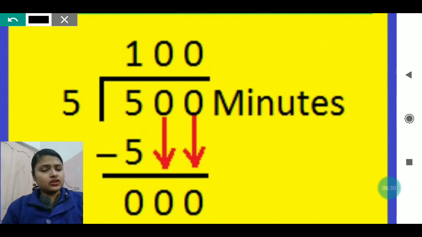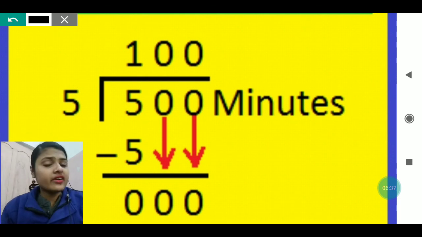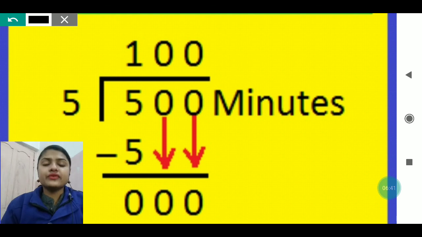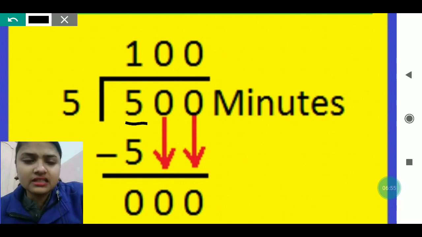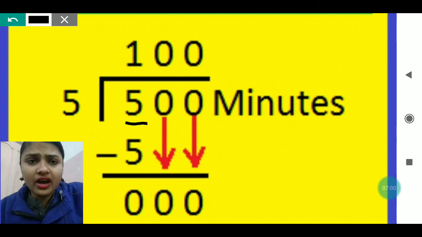You can see in this question, it is given 500 minutes. So I have written minutes on the right side and 500 in the dividend column. I have to divide it by 5. The divisor is given as 5. So when we read the table of 5, is 5 coming? Yes, it is coming one time. So we will write 5 just below 5 and write 1 in the quotient column.